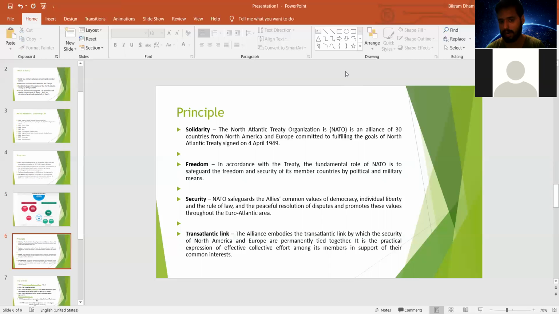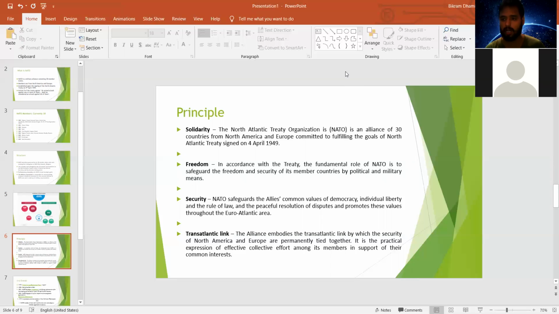The first principle in the North Atlantic Treaty Organization is that they collaborate with each other in the name of solidarity. They have one type of harmony. They have peaceful relations with each other. They unite for their common security objectives and goals. So the countries from North America and Europe are committed to fulfilling their goal of the North Atlantic Treaty that was signed on 4th April 1949.